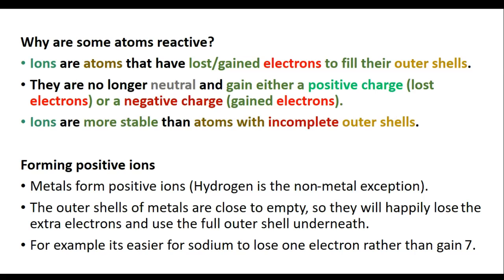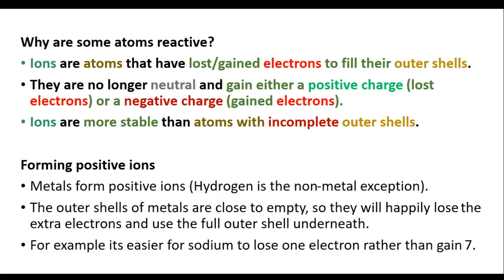Now, ions are more stable than atoms because they have this complete outer shell, whereas atoms have incomplete outer shells. They want to fill up that shell. That is why they are reactive. Whereas ions are stable, they are unreactive.